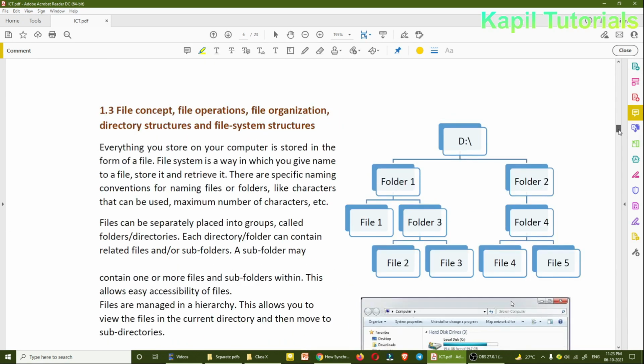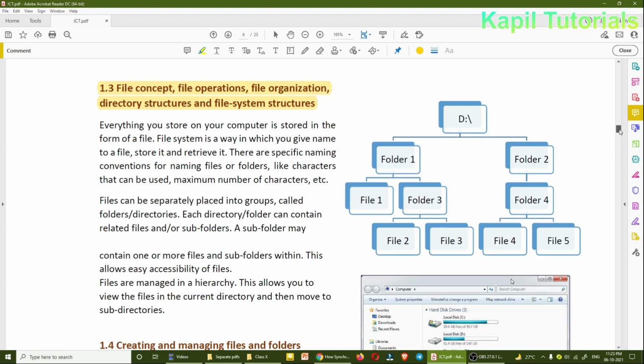Now, file concept, file operations, file organization, directory structure and file system structures. You know very well that whatever you store in your computer is stored as a file. Suppose you want to store a song, it will be stored as a file. For the computer it is a file, whether it is a movie or a picture, whatever you are storing is stored as a file. So a file system is a way in which you give a name to a file, store it and retrieve it.